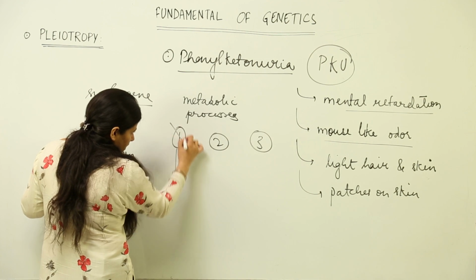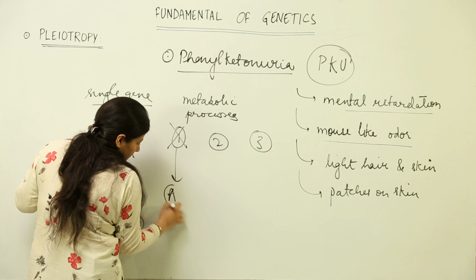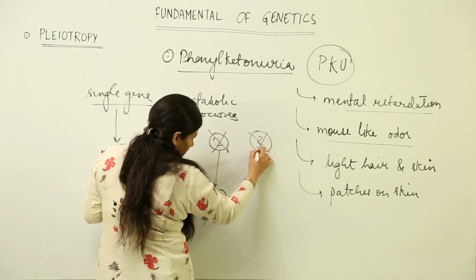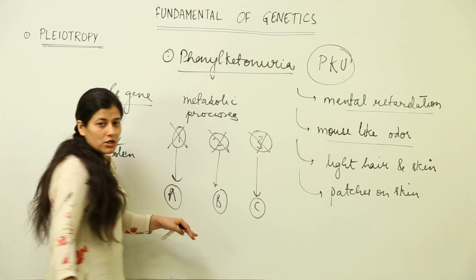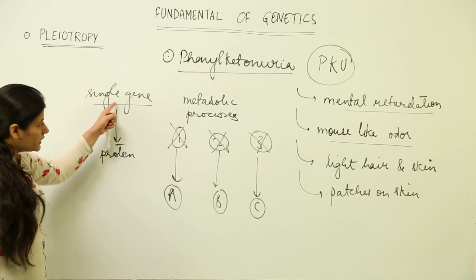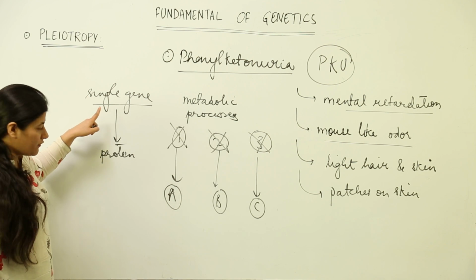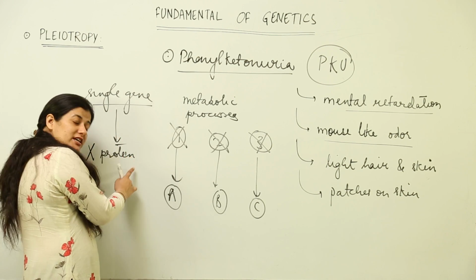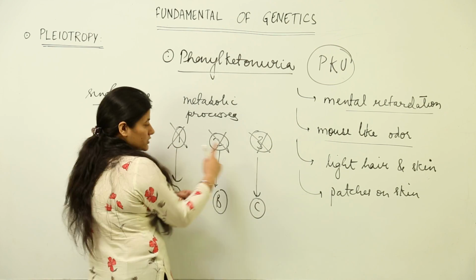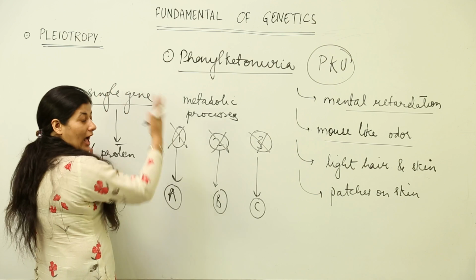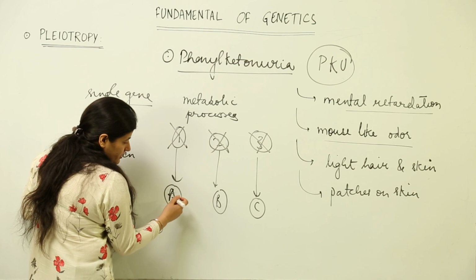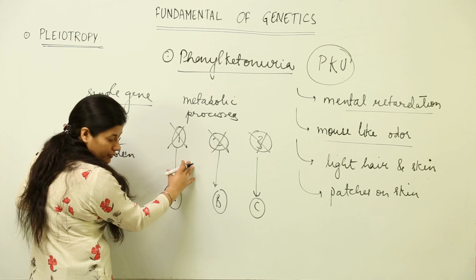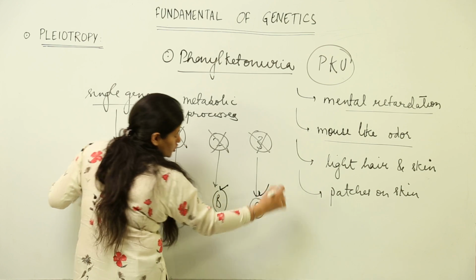So if this protein is missing here, then you have symptom A. Missing over here, you are having symptom B. It is missing in the third metabolic process, you are having symptom C. So in a way you get an idea that because a single gene is non-functional or dysfunctional, a protein is not being formed, let that be X protein. Now this X protein was required in various metabolic processes 1, 2 and 3. X protein being unavailable, the metabolic process is hindered, it is not taking place as it should be, and the symptoms show themselves.